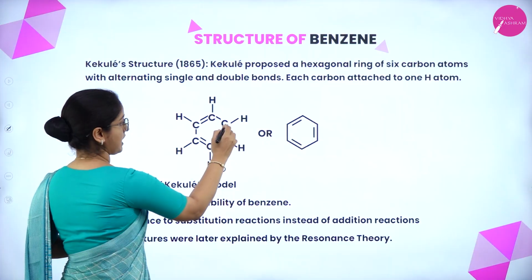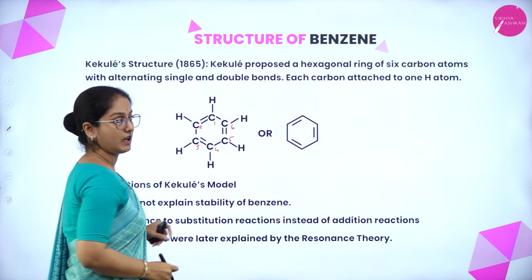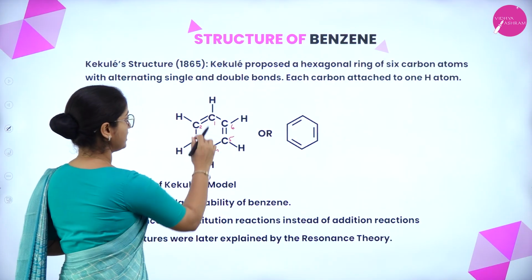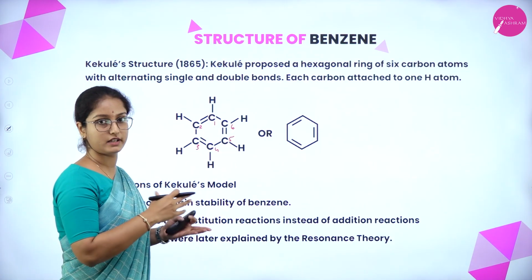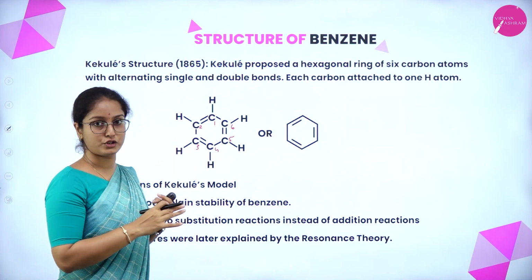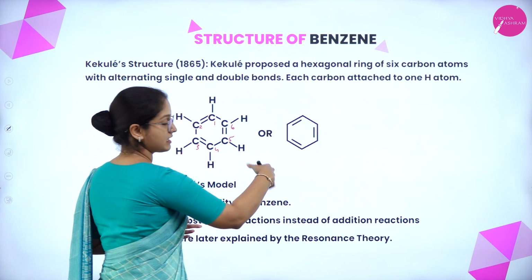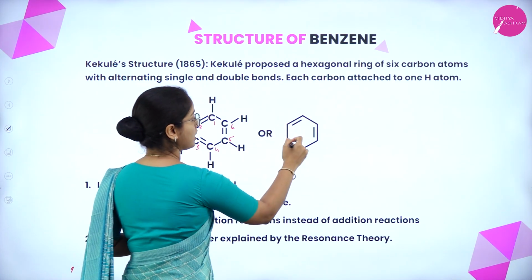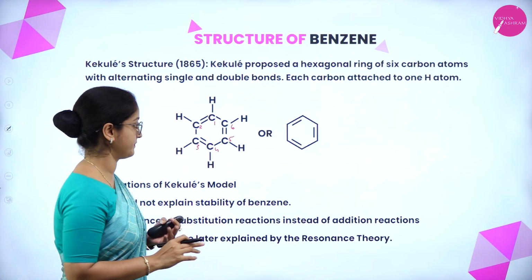So, there are 6 carbon atoms with alternate single and double bonds: one here double, single, double, single, double and single. These carbon atoms are each attached to one hydrogen atom. Or simply this structure can be written this way, where all these bonds are closed and there is no mention of carbon and hydrogen.